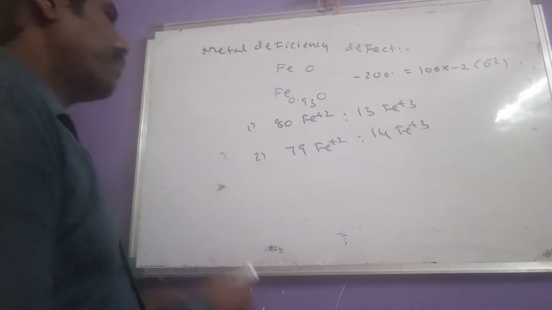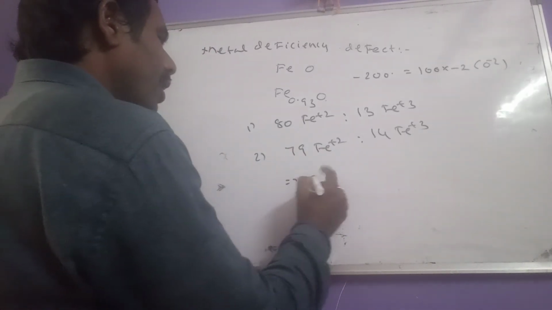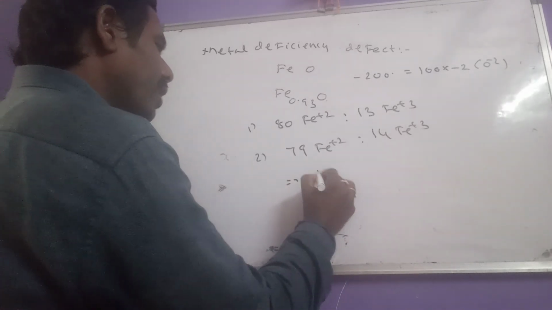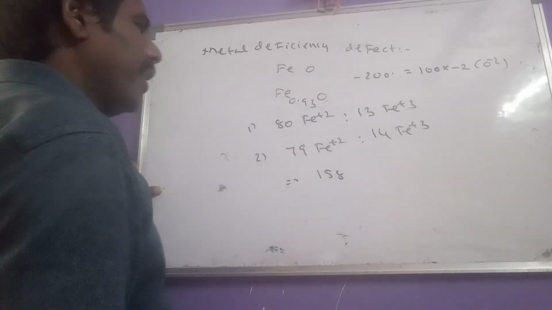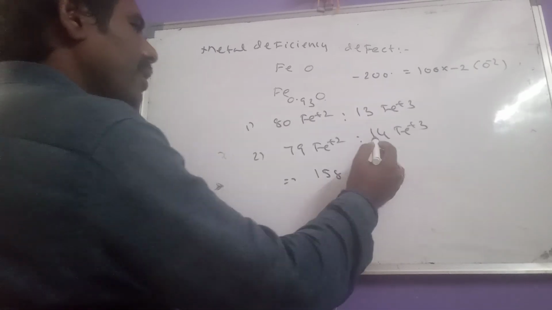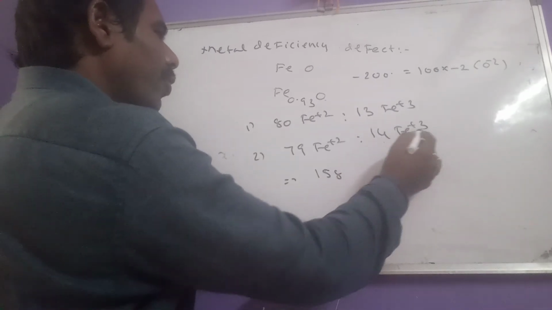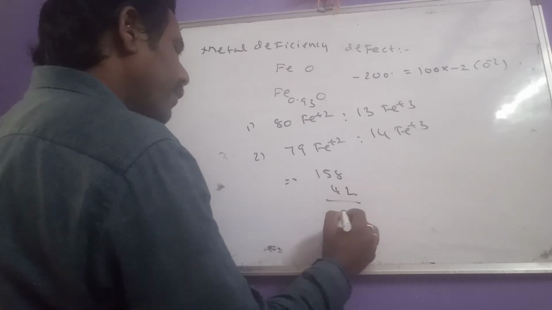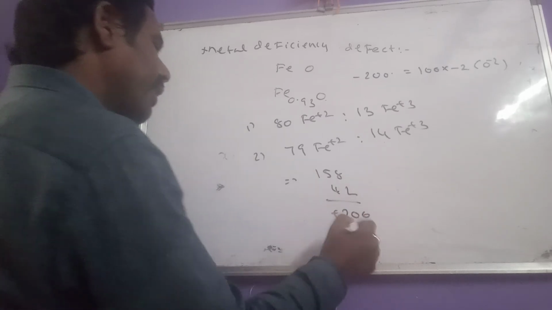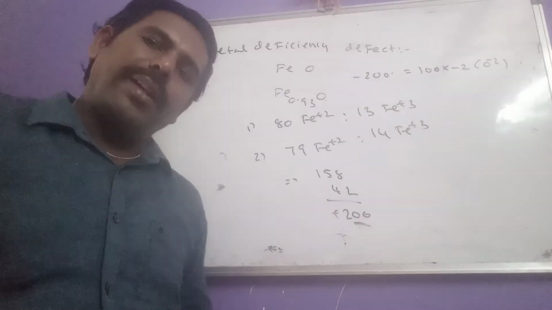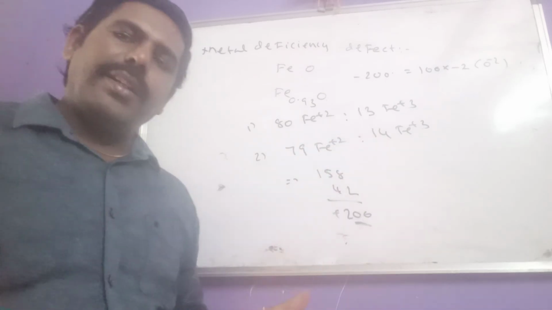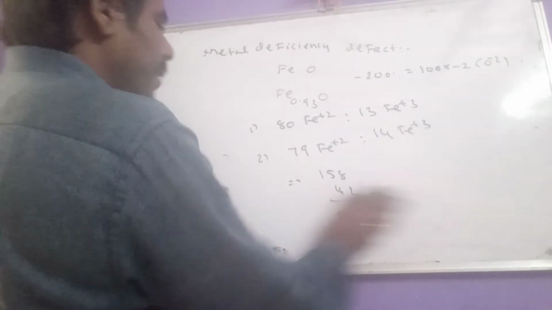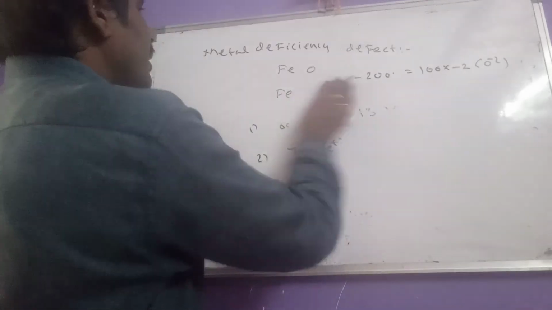Now come to the second option. 80 2s are 160, so 79 2s are 158. Then 14 3s are 42. 158 plus 42 gives plus 200. So this is the right answer. That's it. And I will give another question of such type of calculations.